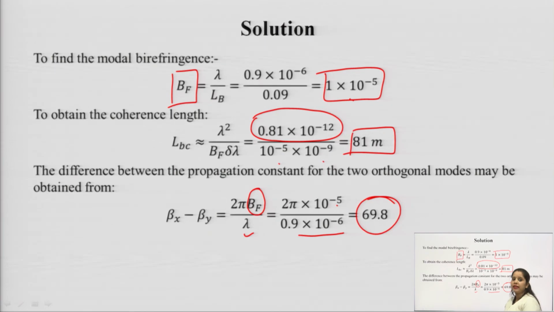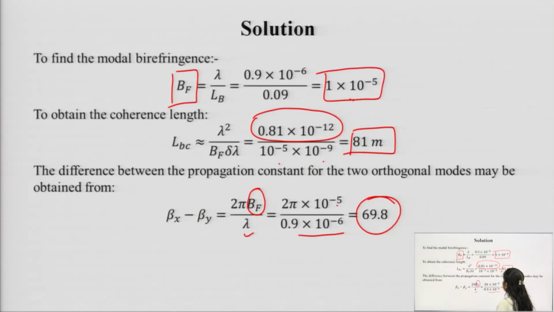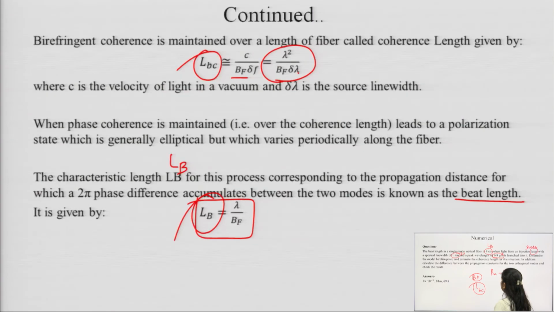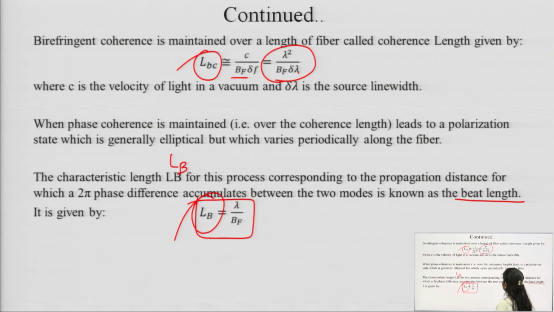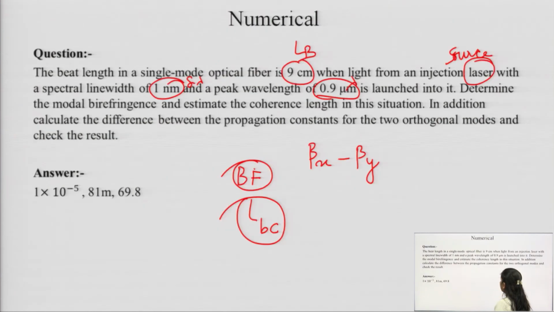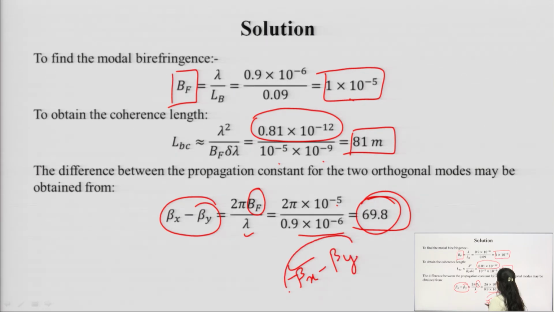Now, we have to check the result also. So, for checking the result, we can use any of the formulas which are given, and we get the value of Bf. We see whether we have the same value or not, and then we have the propagation constant difference between the two orthogonal modes, which is beta x minus beta y.